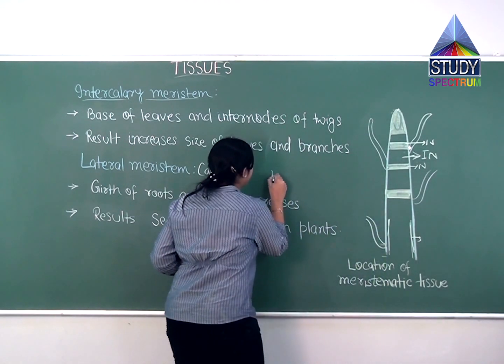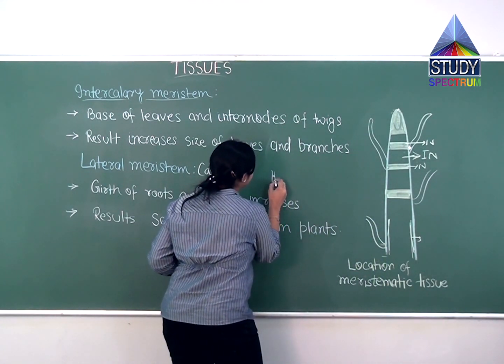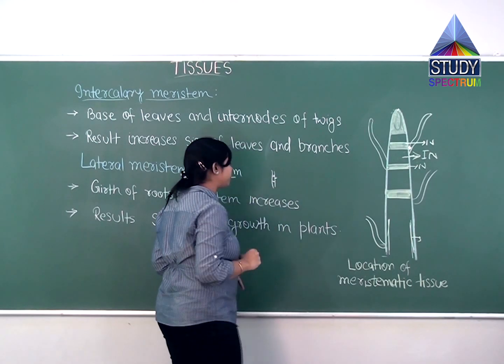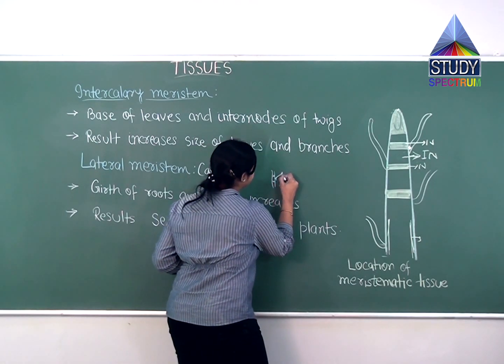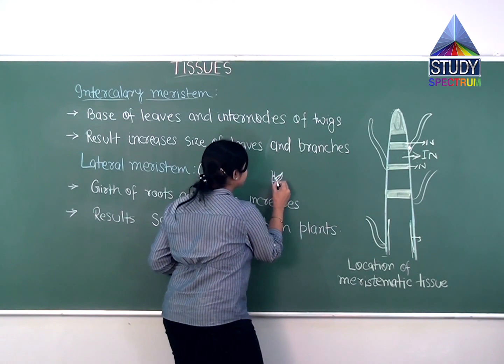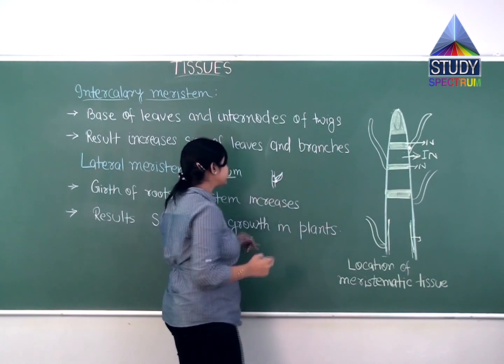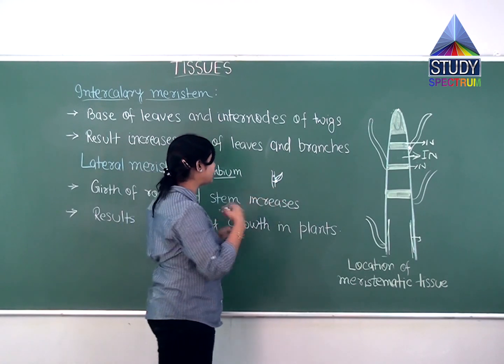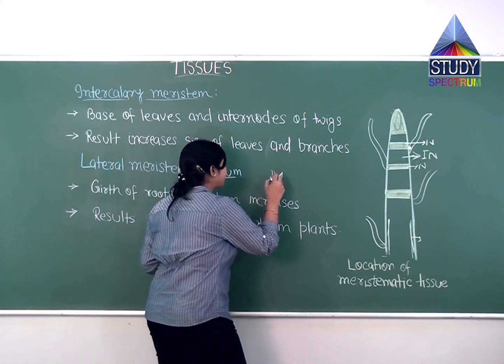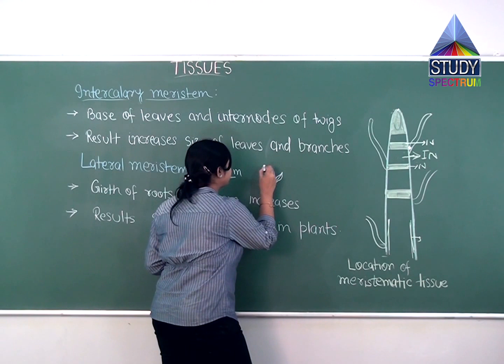Suppose this is a plant, so this region will be a node and this will be an internode. The leaves arise from here, and here the intercalary meristem will be present. They are also responsible for the growth of branches, which will grow like this.